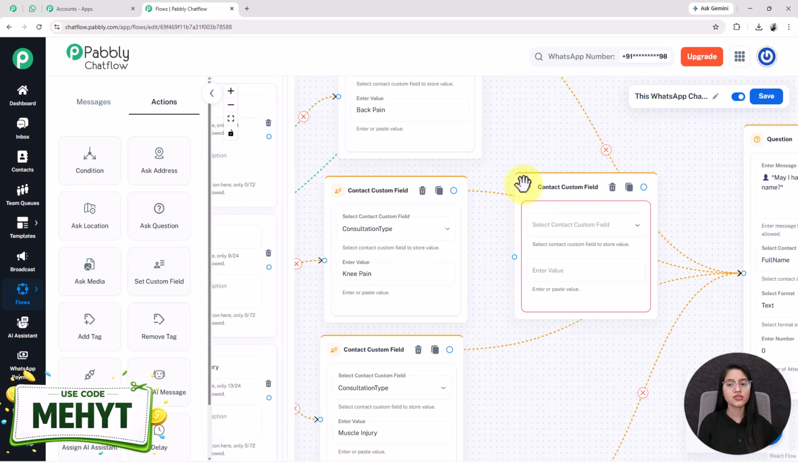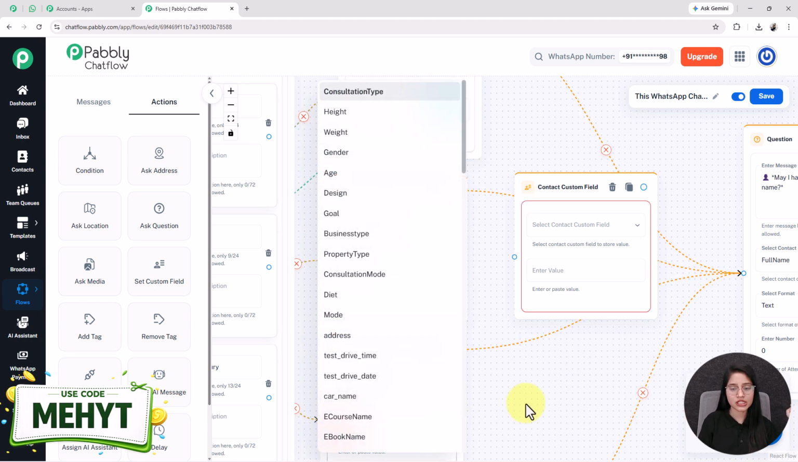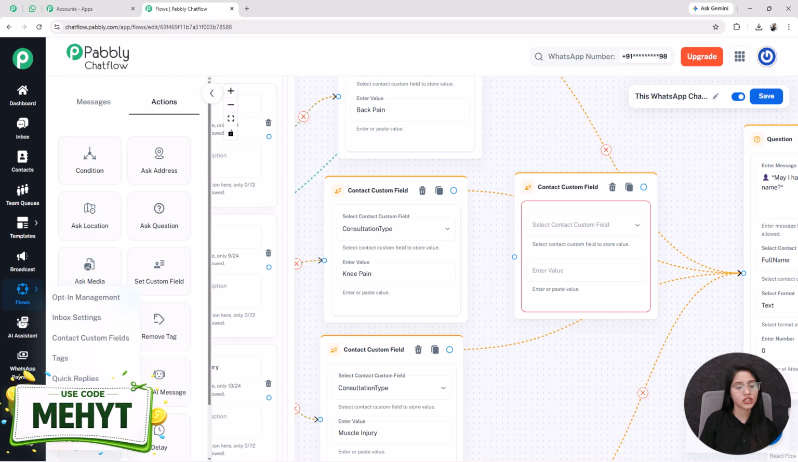Now, why I have used this contact custom field? So contact custom field is a user specific parameter. It is used for sending personalized messages to each user. Here I have selected the contact custom field as consultation type. For creating a new one, you have to click on the settings option and go in this contact custom fields option.